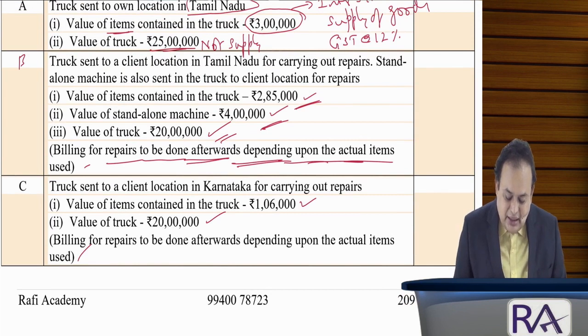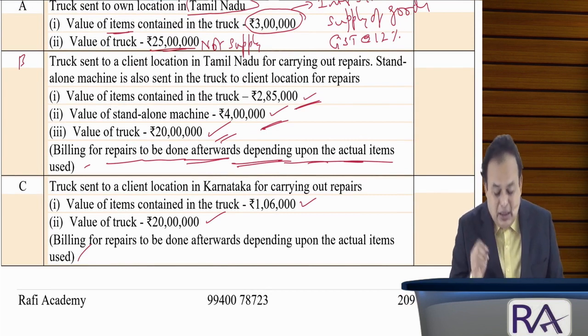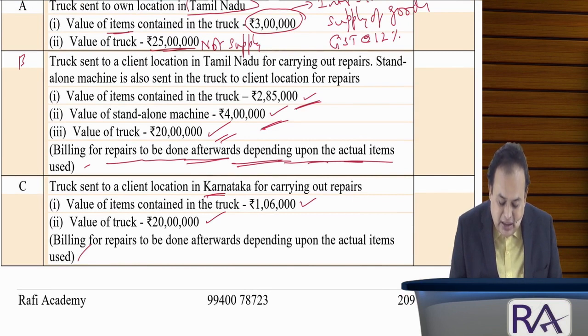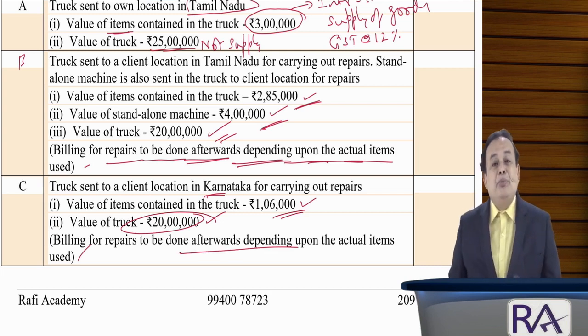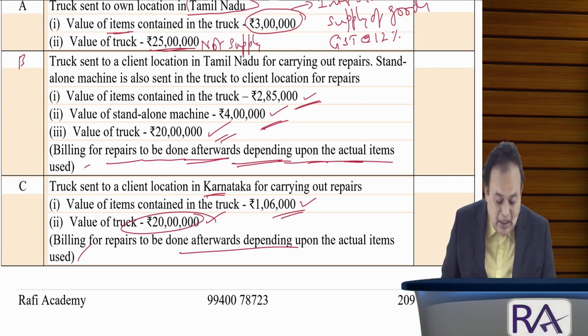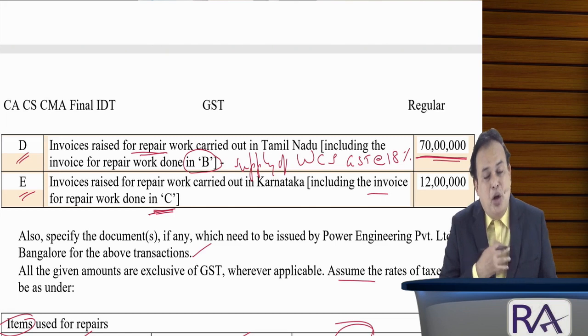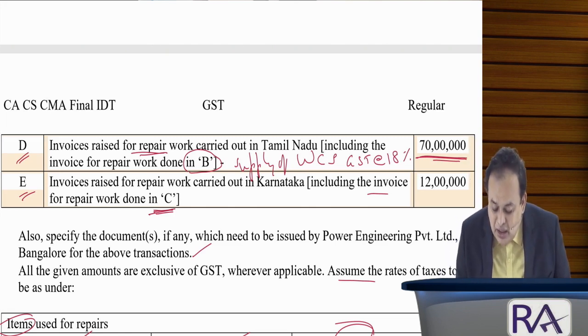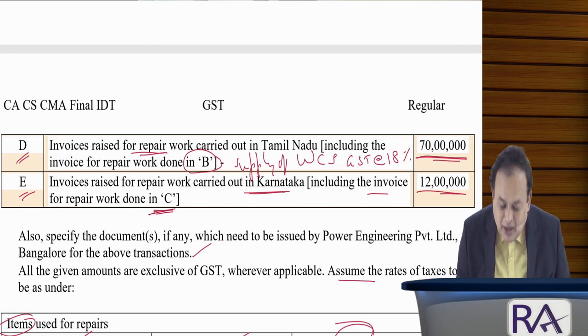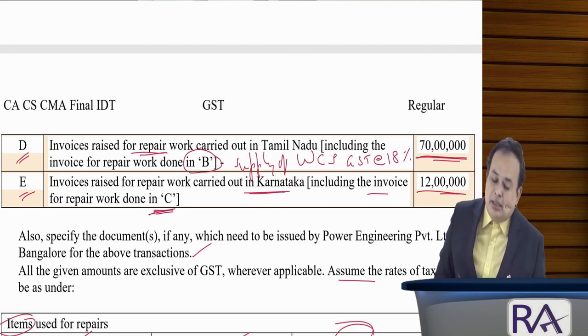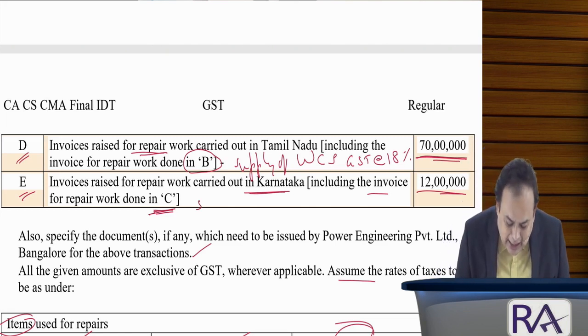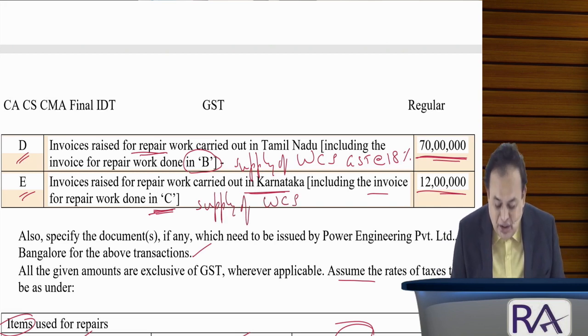Further, invoices, point D, point C. Point C is considered: they did repair work in the same state of Karnataka with items of 1,06,000 and the value of the truck, which is not a supply, and the billing is known only afterwards, depending upon the actual items used. Later, in point E with reference to point C, we come to know the work is completed, and the bill is raised for 12 lakhs within the state of Karnataka. Is it clear, sir? Intrastate supply is also supply of work contract service.